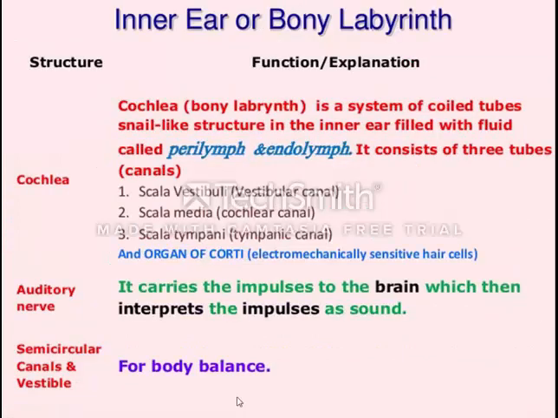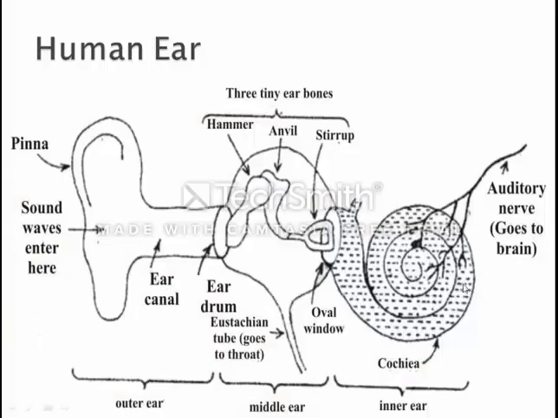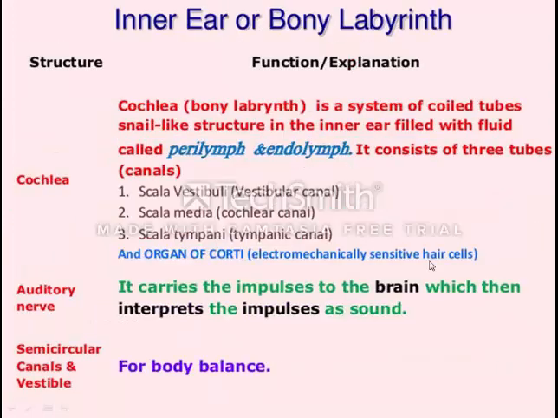Now the inner ear is known as the bony labyrinth. There we see the cochlea, a system of coiled tubes, a snail-like structure that we have seen here, which is filled with fluid. It consists of three tubes. You do not have to go into this much detail. The auditory nerves carry the impulses to the brain, which interprets the impulses as sound.